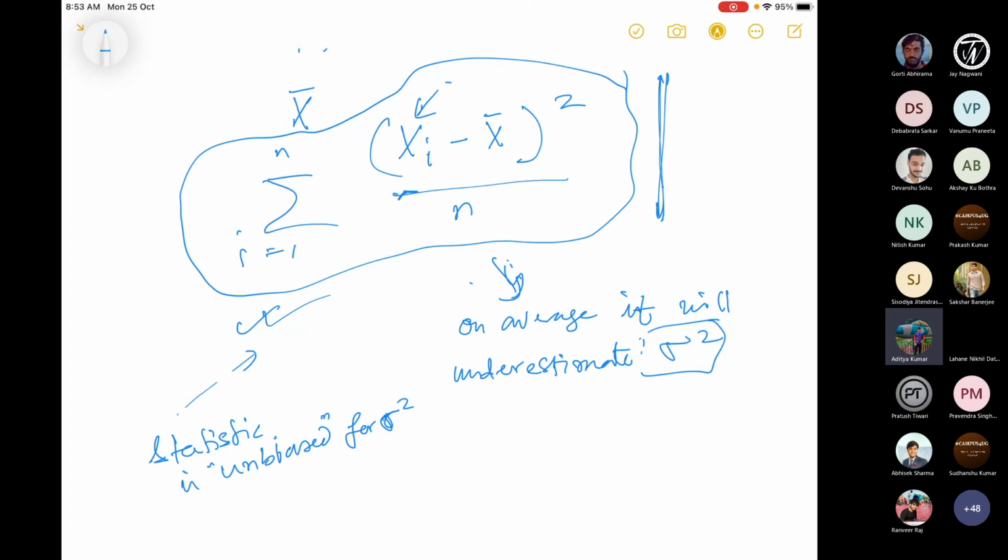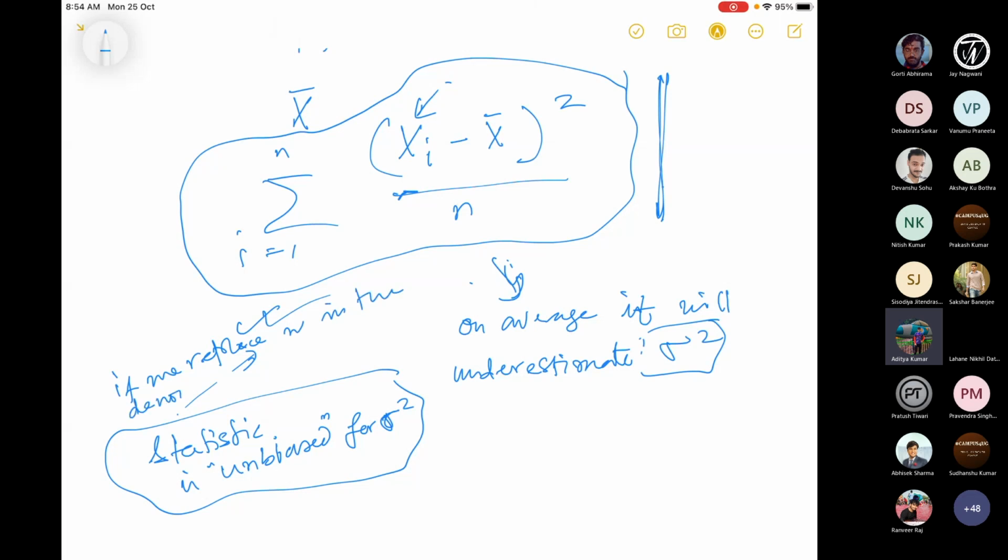This will be defined when we do estimation of parameters. But the meaning of this unbiased can be shown later on. This statistic, with n, will be biased. So let me write it like, if we replace n in the denominator by n minus 1, then the corresponding statistic